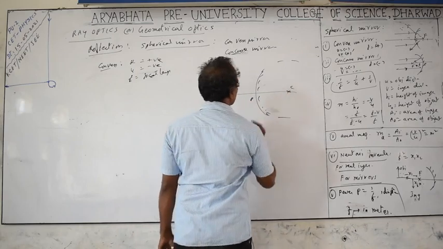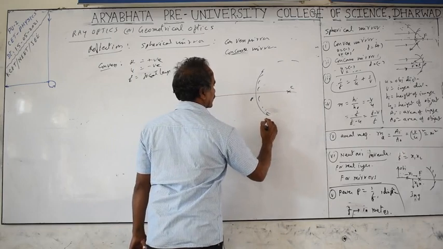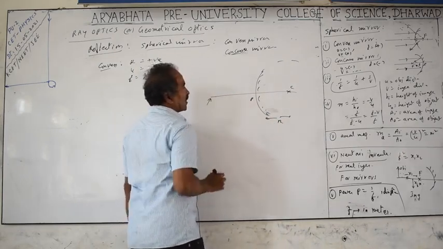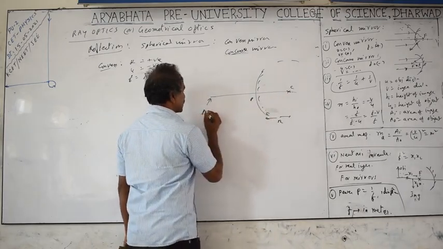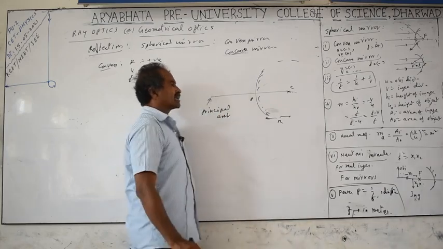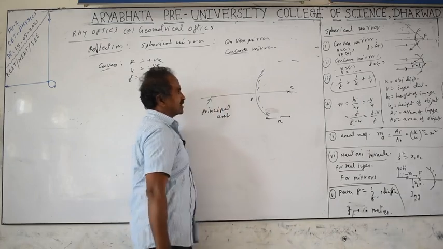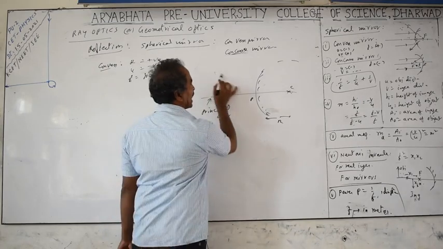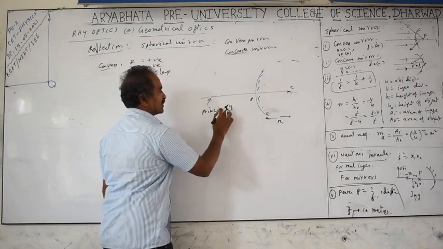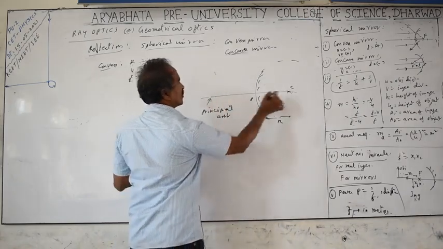This is the center of curvature. This is the radius of curvature. Okay, I will draw here. And this line passing through the center of curvature and pole is called the principal axis. It is an imaginary straight line passing through the pole and center of curvature. We can take many axes, but the main axis is called the principal axis. Principal means main, not principle, it is principal. The principal axis means the main axis passing through the pole and center of curvature.